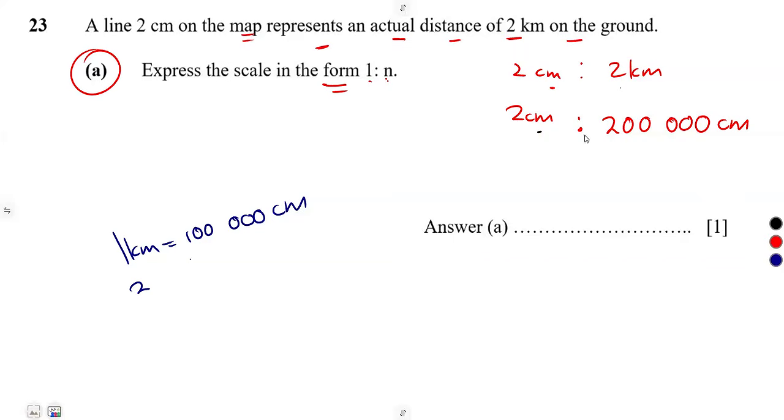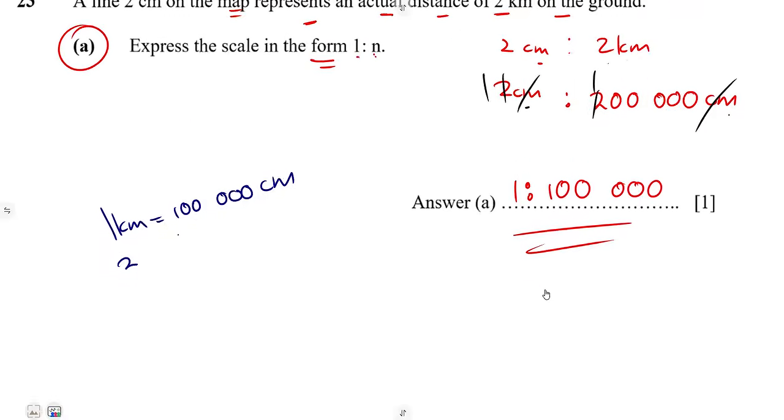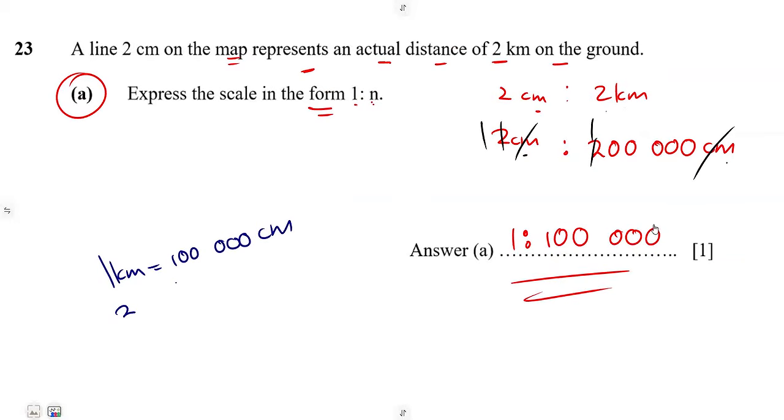They must be same units, same units. So divide by 2, that's 1. By 2, that's 1. So our ratio was going to be 1 is to 100,000, like that. Same units. You do not work with kilometers and centimeters. In order for you to find the scale in simplest form, you must have these written in the same units. It is easier to convert kilometers to centimeters. Remember, a kilometer, we have got 1,000 meters, but in a meter, we have got 100 centimeters. So simply multiply this, that's 100,000 centimeters.